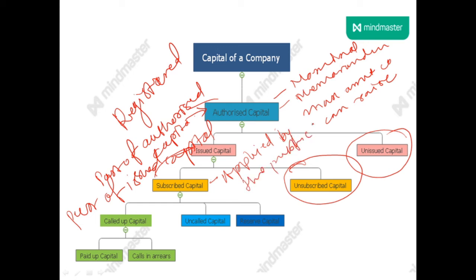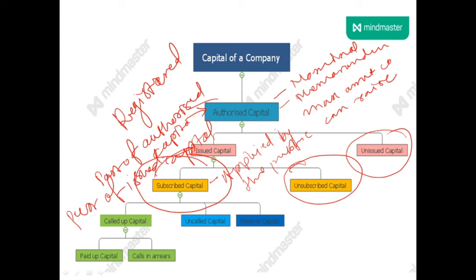Okay, so we have seen that application money, where the public applies for the shares. So here application is important. This is the applied capital, where the public applied for the shares, or capital which is taken by the public.